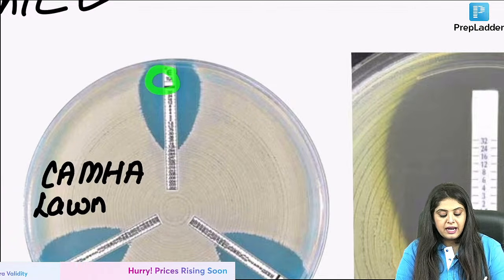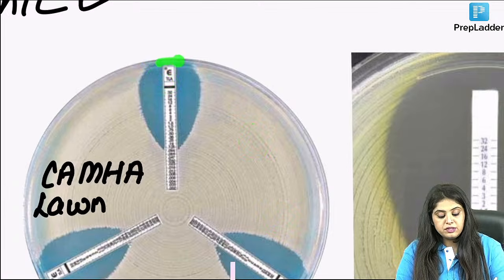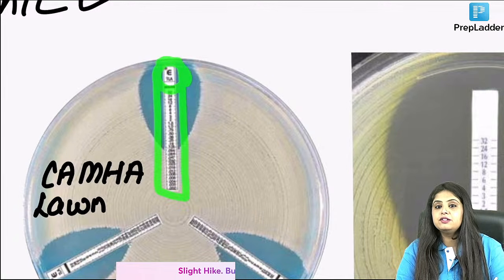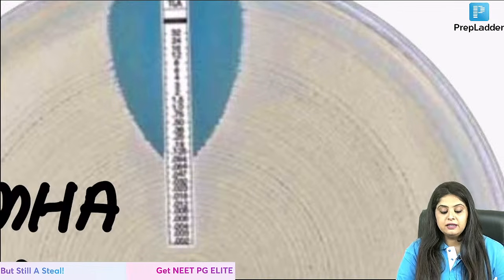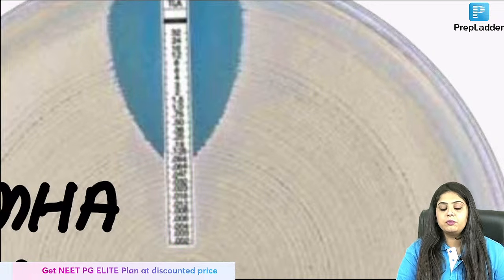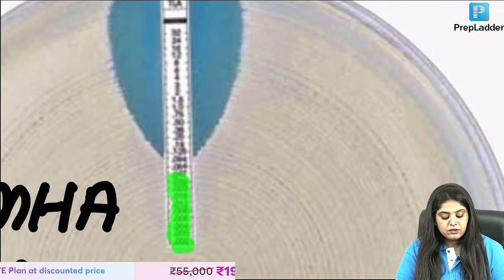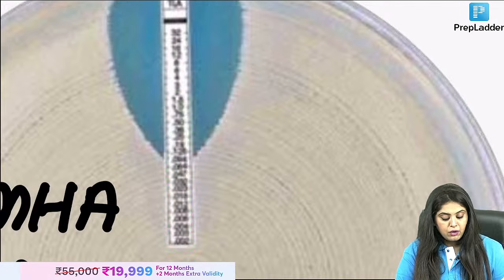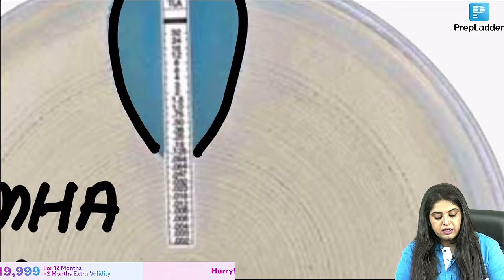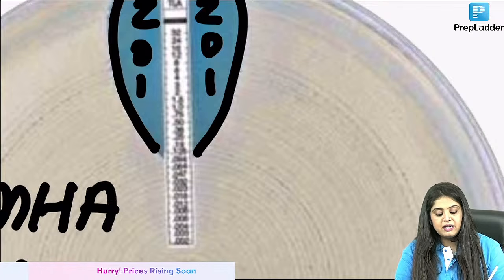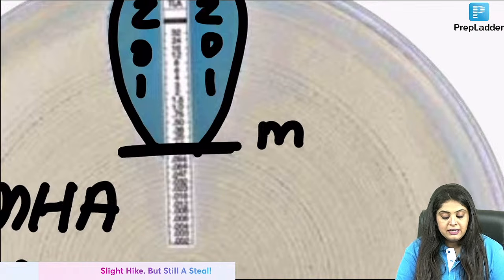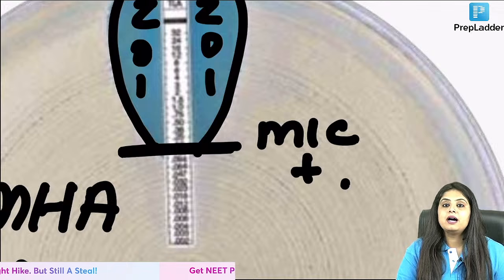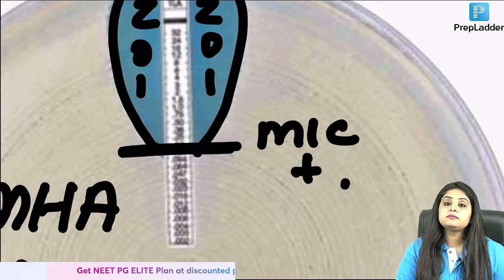But instead of using antibiotic discs, I have used an E test strip. Can you see E is written on top of it? So that is the epsilometer test. If you look carefully, on this strip I have got concentrations of the antibiotic. So now you will see that again there is a zone of inhibition. The antibiotic is sensitive, but at what concentration did the zone of inhibition start? That will also tell me the MIC.